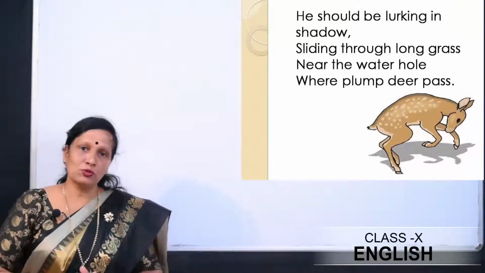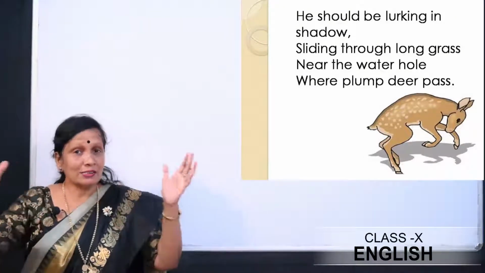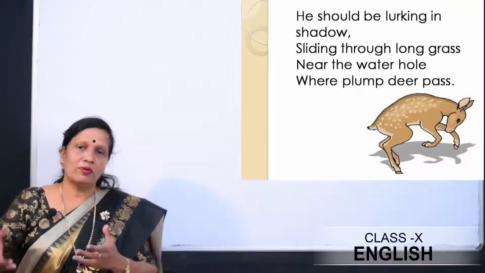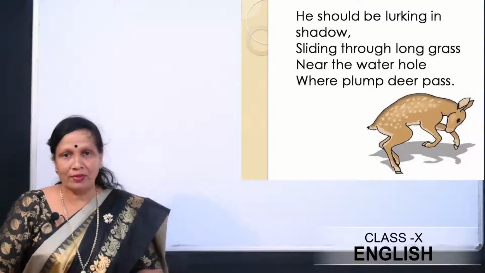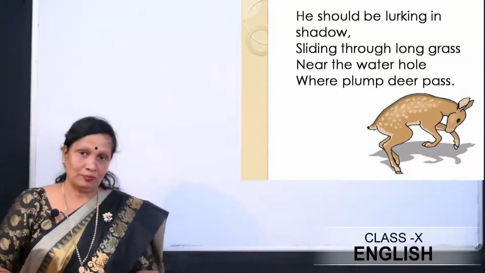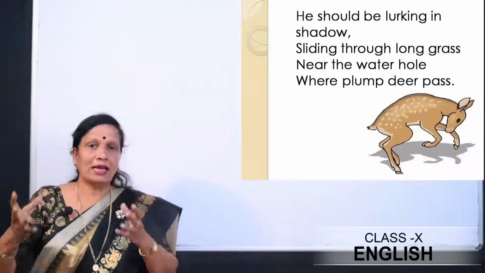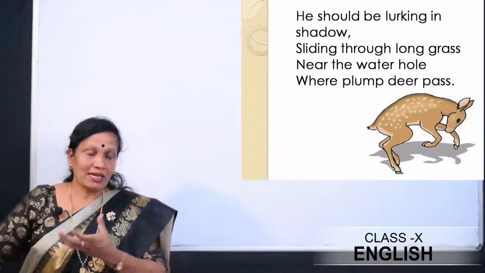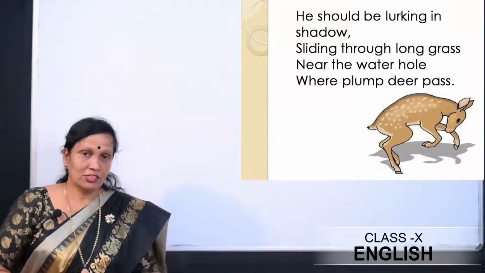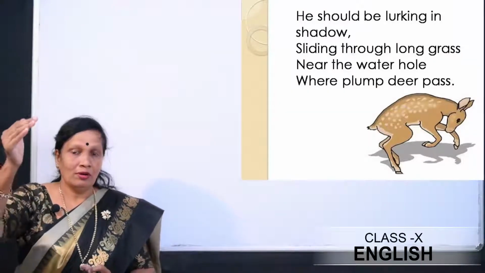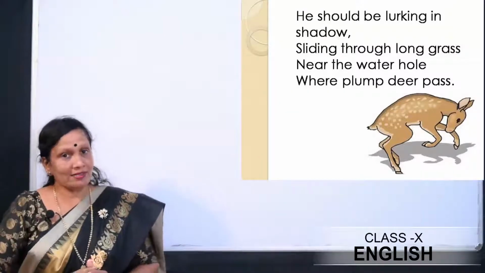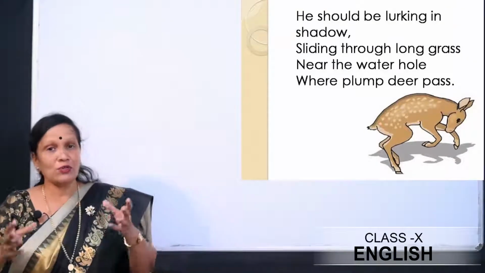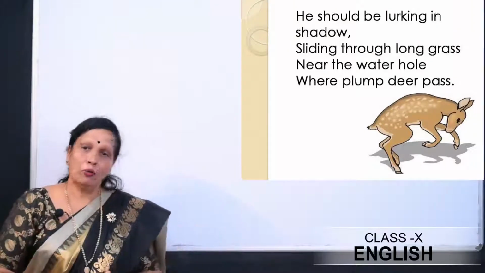So here the poet wants to say that the tiger is free to do whatever it wants to do, in whatever way it wants to find its prey, hunt and have its food. It does not need the help of human beings. Whereas when it is inside the cage, somebody comes and feeds the tiger. So here we see in the forest, he is the king. He is free to do whatever he wants and free to live in its own way.